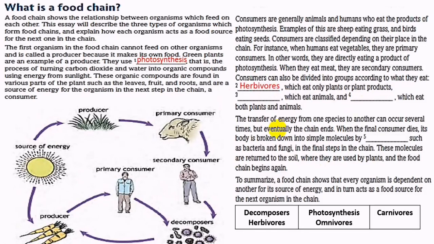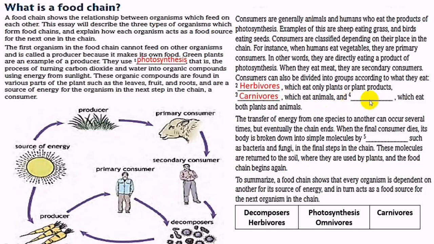Herbivores, one of the organisms, one of the animals, feed on the plants, just the plants. Third blank is which eat animals. That means just the flesh, therefore it is called carnivores. Carnivores feed only on animals or meat.